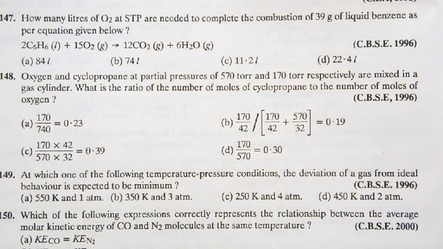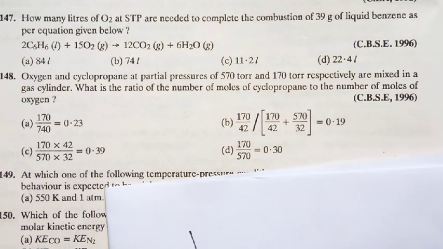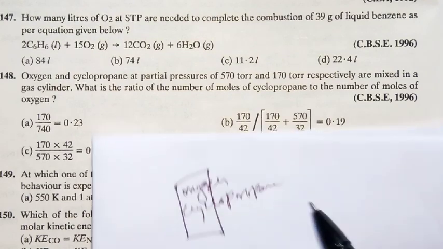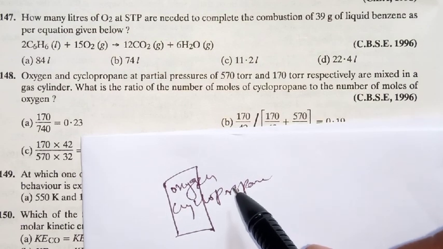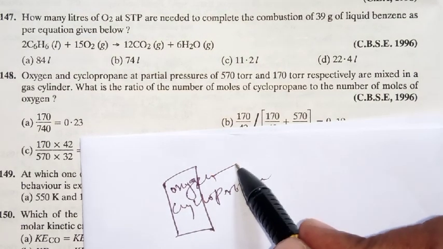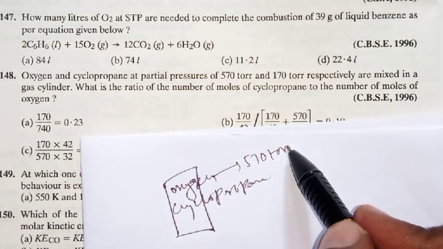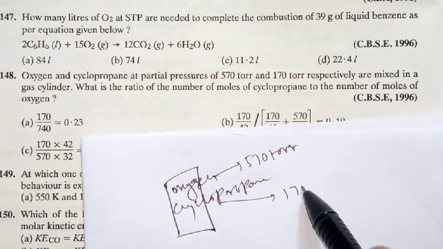Oxygen and cyclopropane at partial pressures of 570 torr and 170 torr respectively are mixed in a gas cylinder. So one gas cylinder is there, and here oxygen and cyclopropane are both present in the cylinder. The data given is the partial pressure of oxygen, 570 torr, and of cyclopropane, 170 torr.